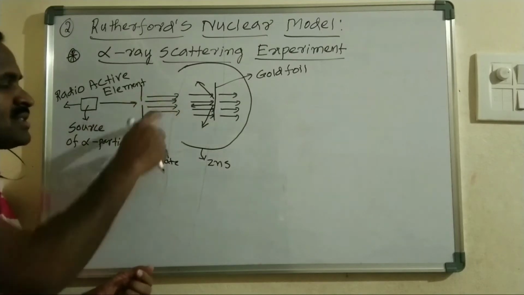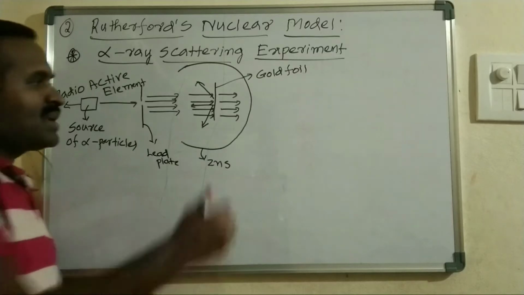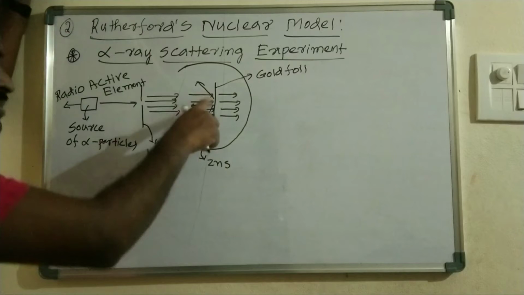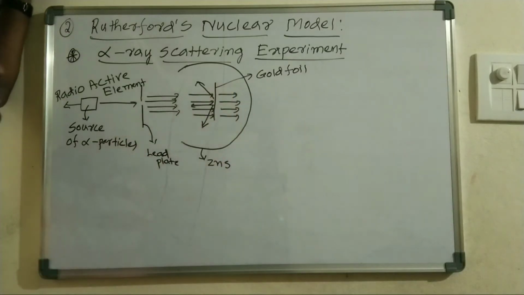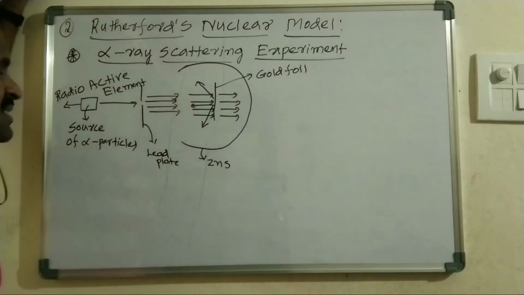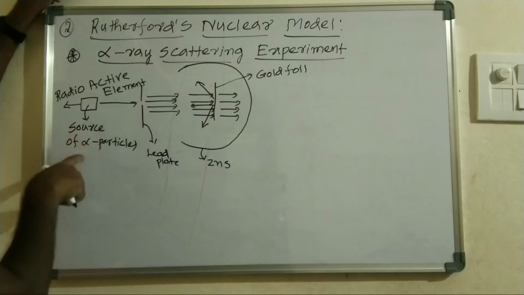Through that narrow hole a beam of alpha particles comes, and here we take a gold foil. A gold foil is placed here. This gold foil is taken as an atom. The alpha particles will strike that particular gold foil.